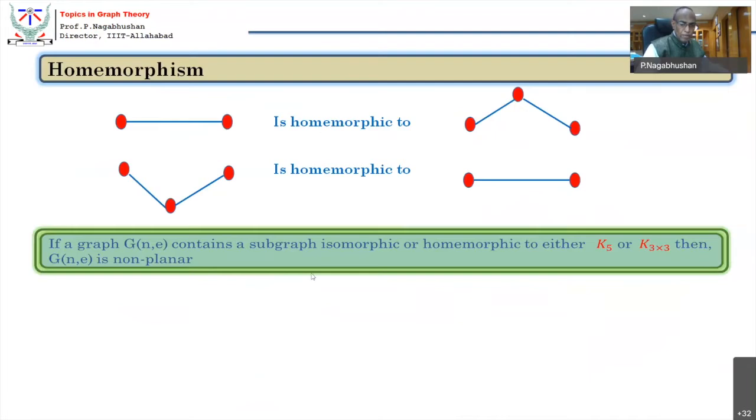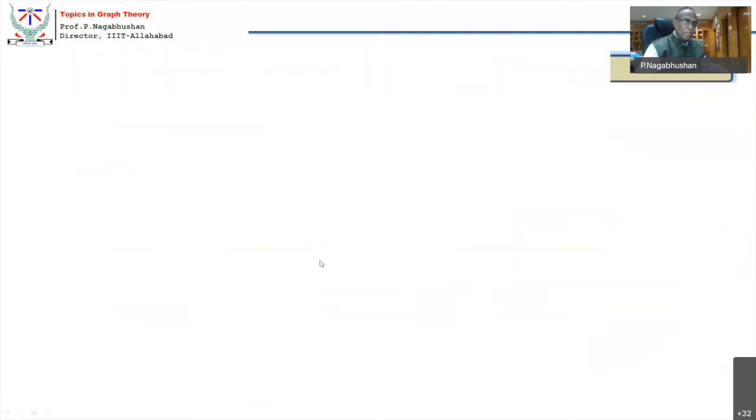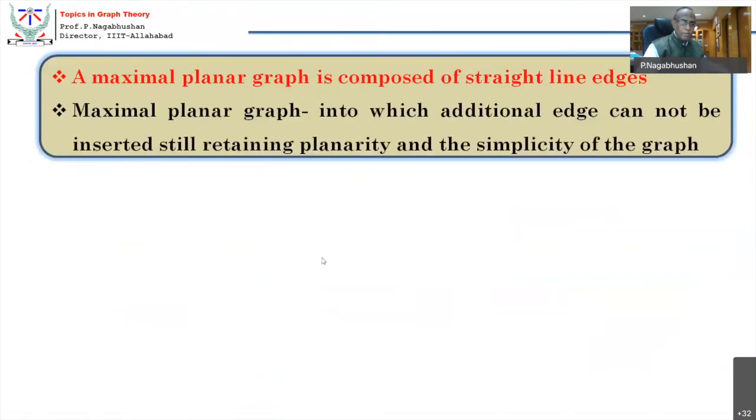So if a graph contains a subgraph isomorphic or homeomorphic to either K5 or K33, then the graph is non-planar. Okay, then the graph is said to be non-planar. All right. So now a maximal planar graph. What is maximal? A simple planar graph. Okay, simple. So a maximal simple planar graph.